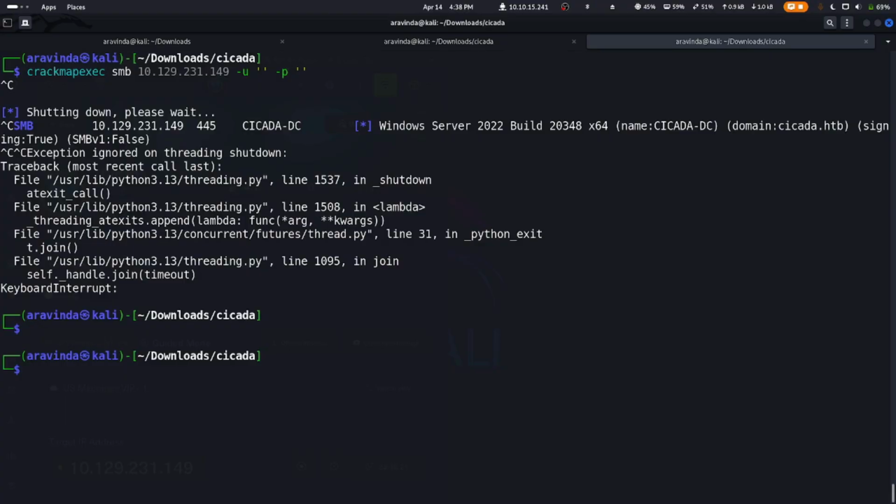So now let's do further SMB enumeration using CrackMapExec, using the newly discovered username and password. Let's get the particular username and password. So let's enumerate shares, or let's just check whether a particular username and password is correct.